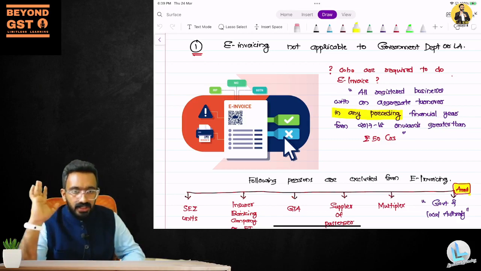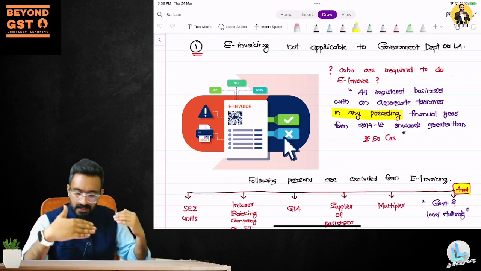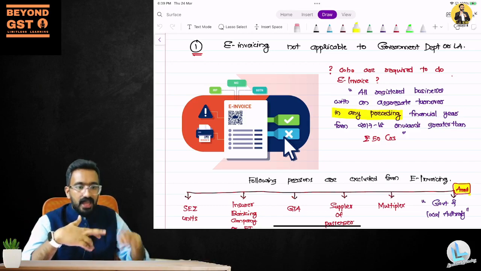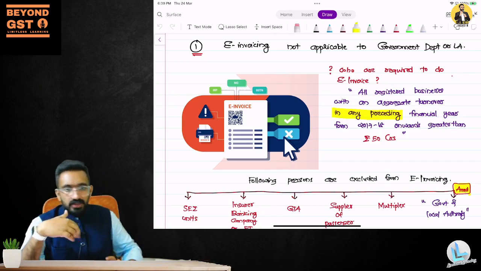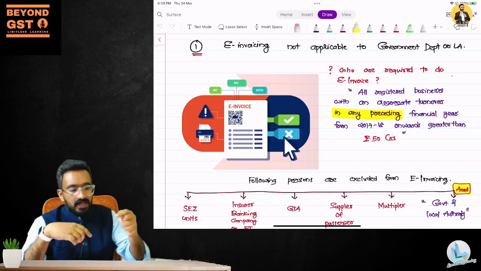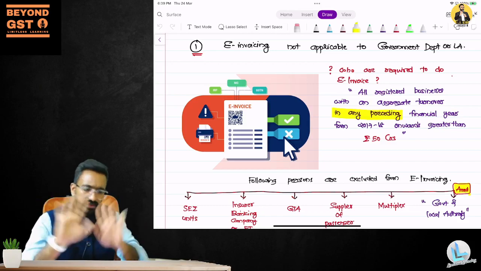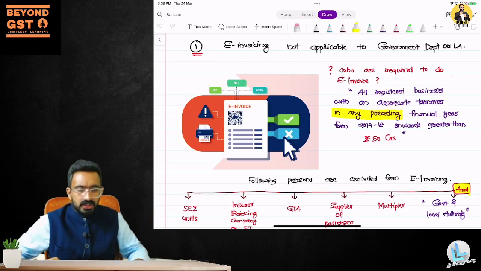So e-invoicing is mandatory for whom? E-invoicing means your billing software system has to connect to the invoice reference portal and get an invoice reference number and the QR code and then stamp it on the invoices. That's all they have to do. So the invoice will look normal, there is no change.